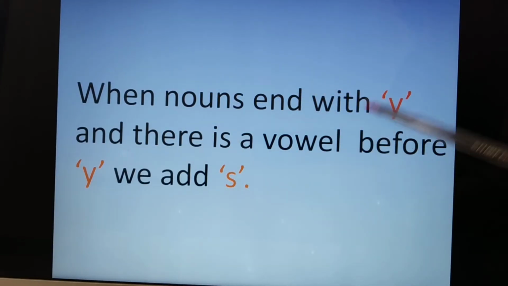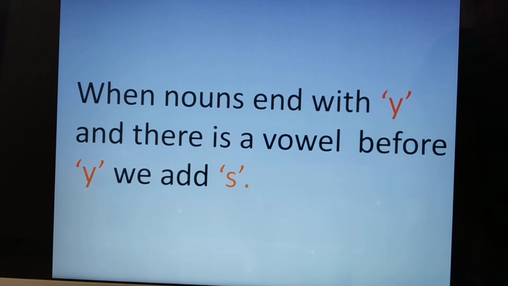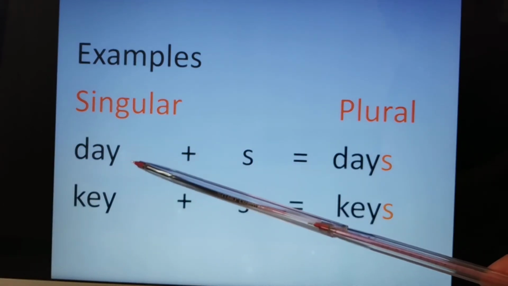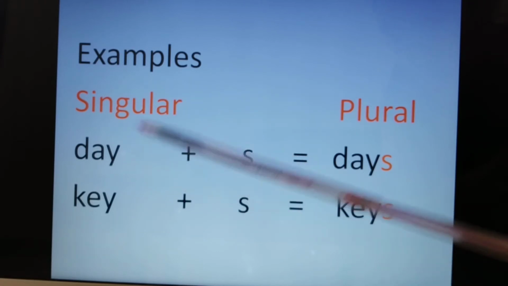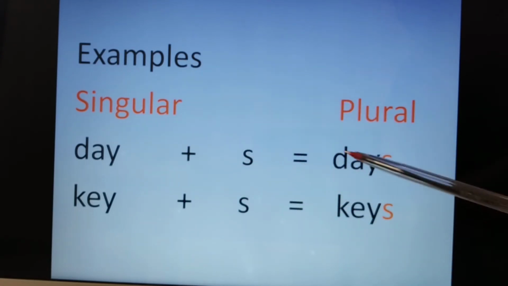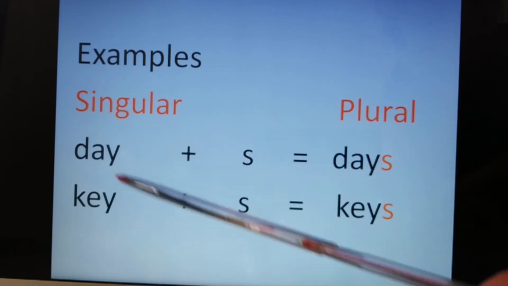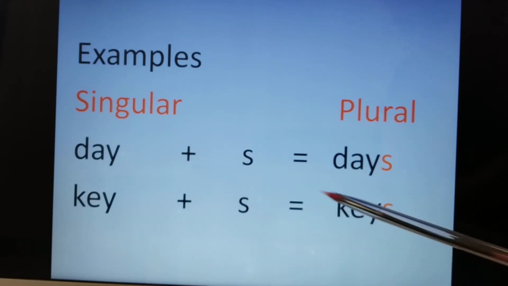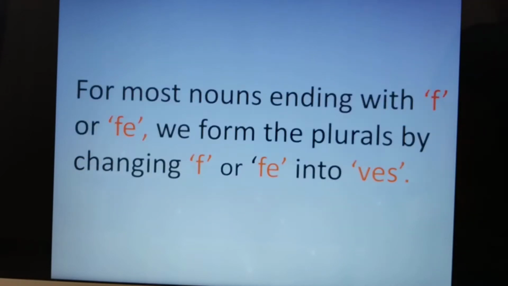When nouns end with y and there is a vowel before y, we add s. Examples: day, ending with y, before y vowel, so we will not remove y here, we will simply add s and the plural form of day will be days. Key, ending with y, before y vowel, we will not remove y, we will add only s and the plural form of key will be keys.